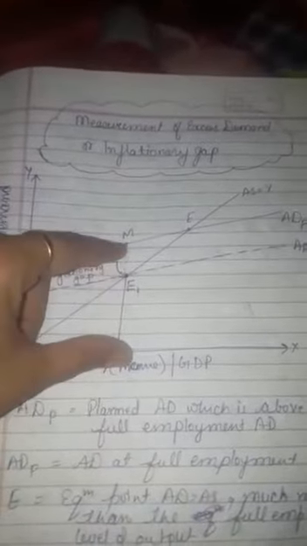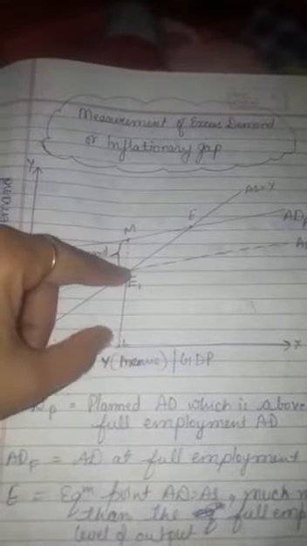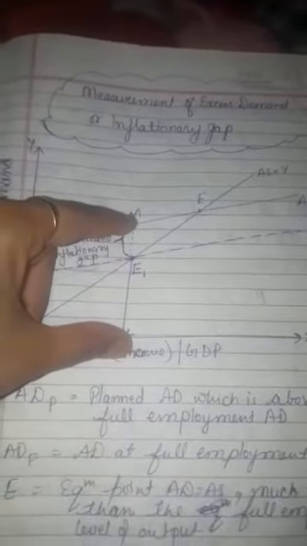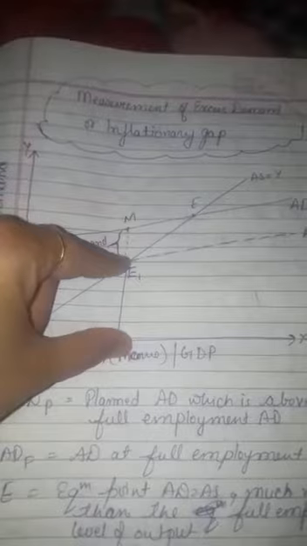Clear? So in this situation, when we talk about the full employment level, at this level the current demand is M, whereas the supply is E1. Clear? Here at this OL level of output, which is the full employment equilibrium level, the aggregate demand is LM while the aggregate supply is EL. So corresponding to this full employment level, aggregate demand is more than aggregate supply. Now this is a situation of excess demand.